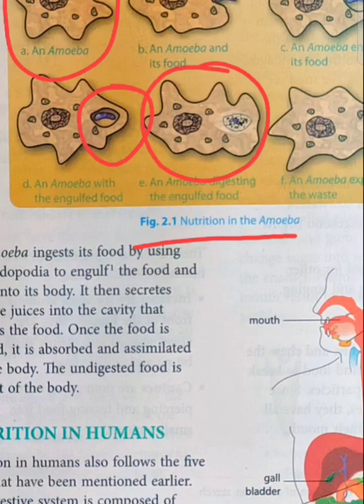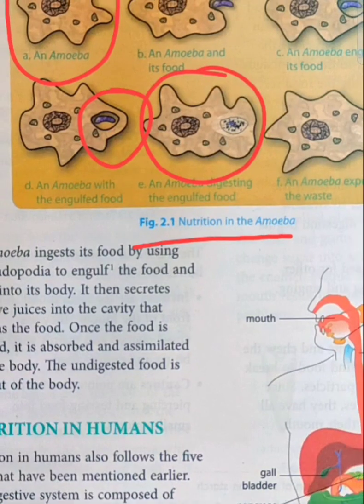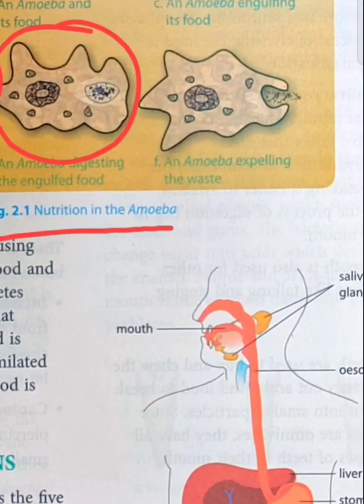With the help of those enzymes, the food that the amoeba has surrounded starts to digest. After it is digested, whatever nutrients are required are assimilated inside the amoeba, and whatever is not required is given out of the body in the form of egestion.